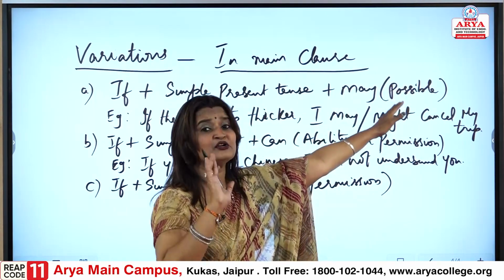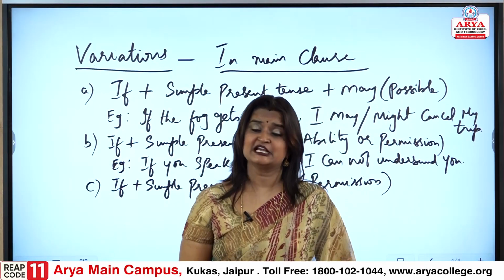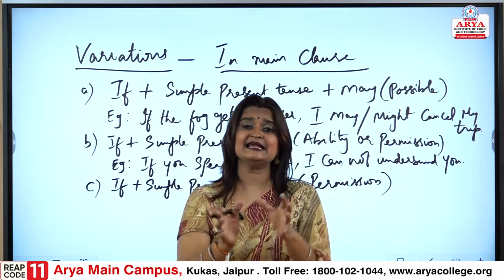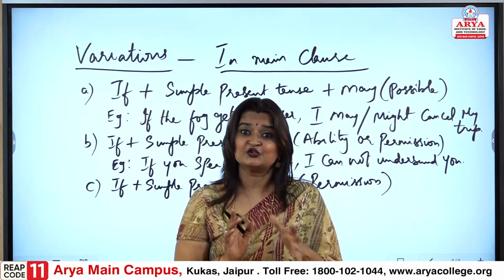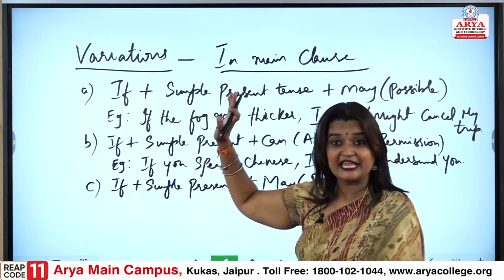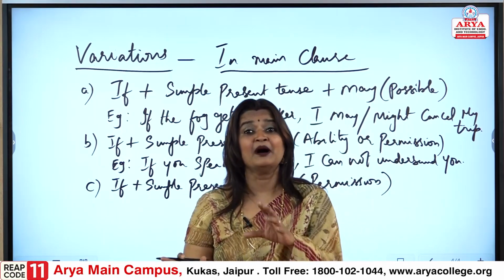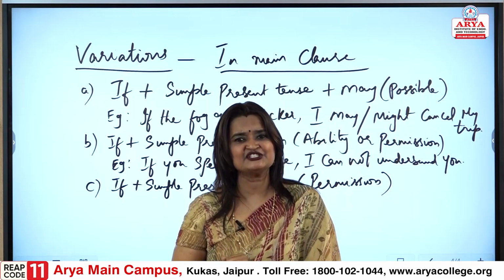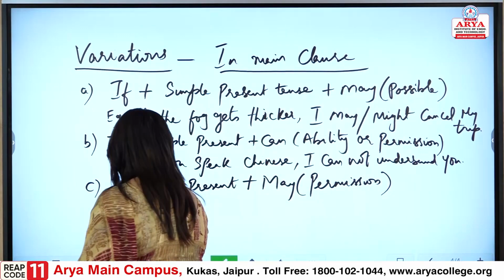Earlier we had it for possibility, because we use may for various reasons. So, again in a sentence when it is coming, the condition changes. So, the variations in the condition again, now the may would be used for permission. So, this is a variation that you would get. Please understand it. Let me share an example.